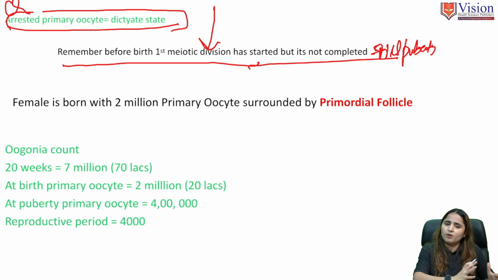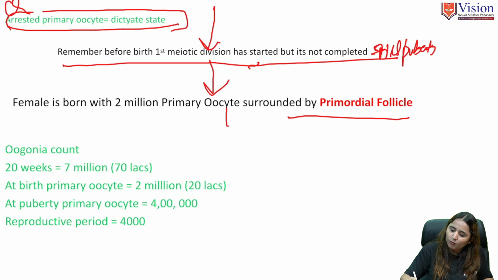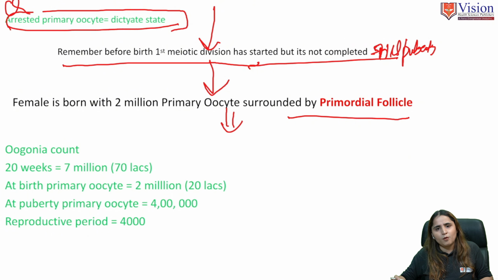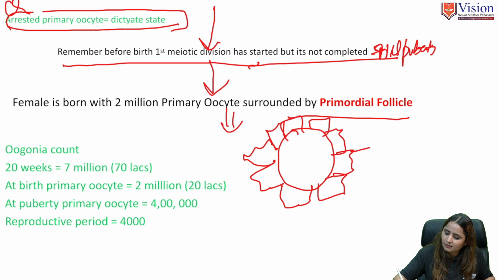Meiosis 1 has stopped here. So now the female is born with 2 million primary oocytes, which are surrounded by the primordial follicle. When the female is born, her ovary has primary oocytes, and each primary oocyte is surrounded by a sheath of epithelial cells, which are called follicular cells.